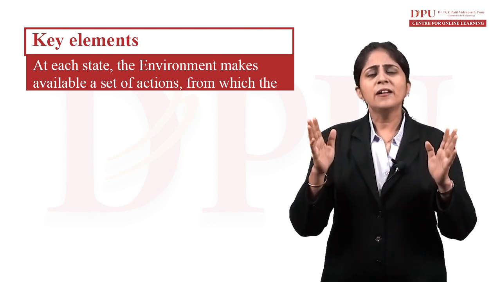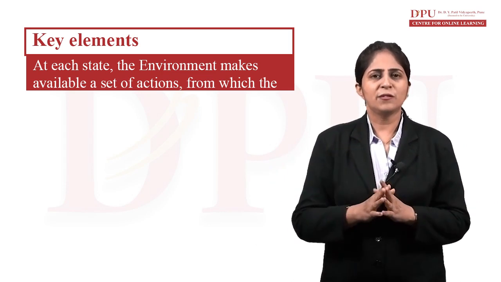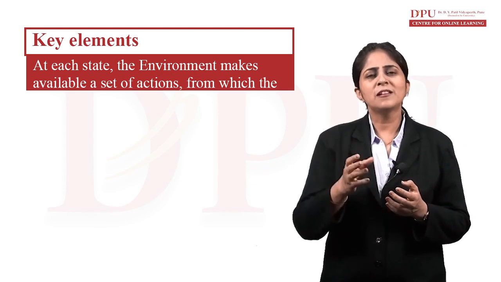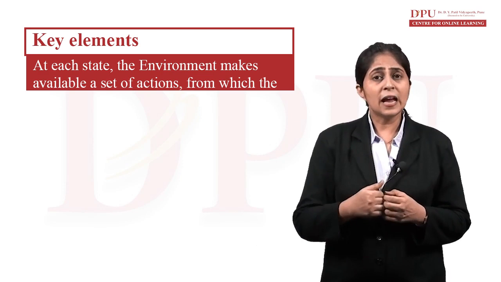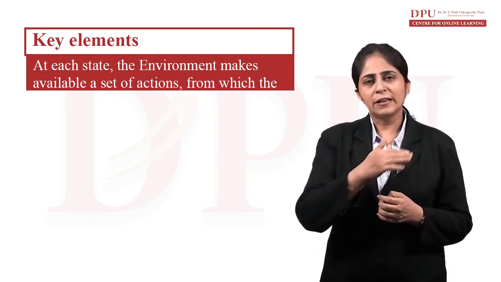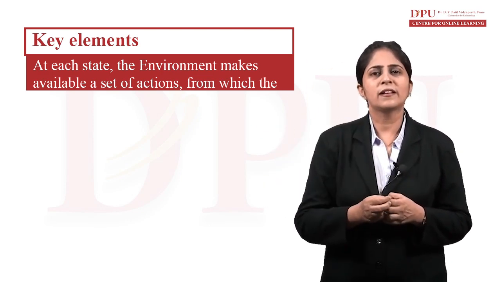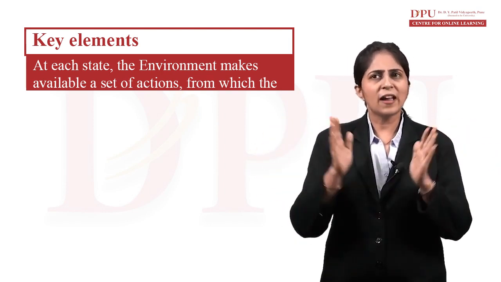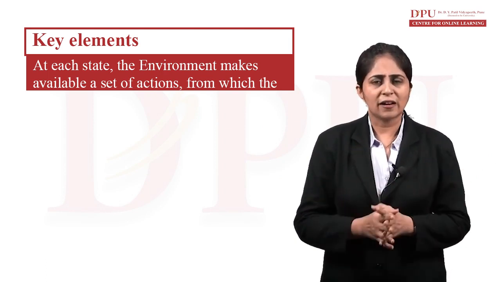That means at one particular point of time, our agent will not be shown everything. At each state, the environment makes possible a set of actions for him. He has to choose whether he wants to go up, go down, move forward, or catch some particular thing in that environment.